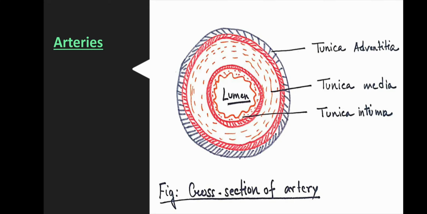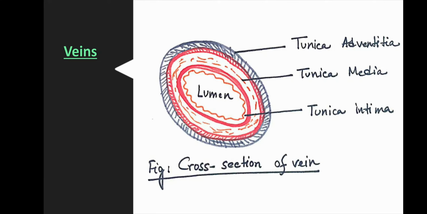Next comes the veins. These are thin-walled vessels which carry deoxygenated blood from different organs to the heart. Veins carry blood towards the heart. Exception being the pulmonary vein that carries oxygenated blood from lungs to the heart. Valves are present in veins to prevent backflow of blood.